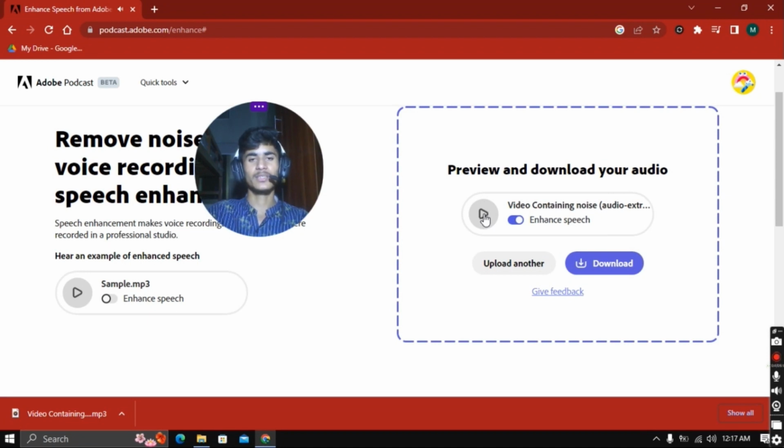So just feel it. After enhancing, it is very professional audio. Before enhancing, you can feel it was like that, and after enhancing it, it will be helpful for all. So you can feel how powerful this tool is.